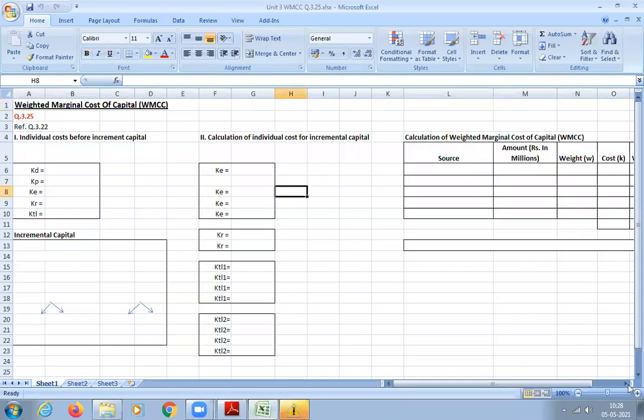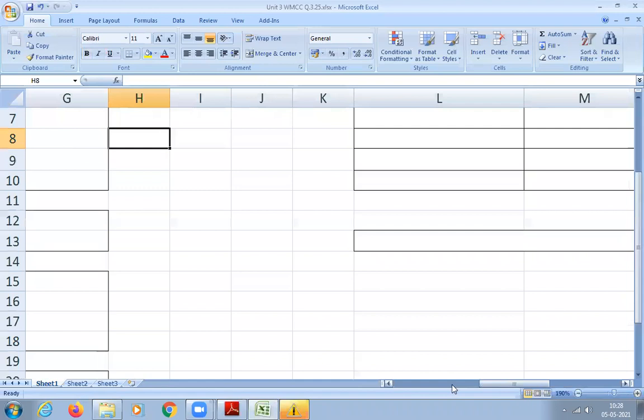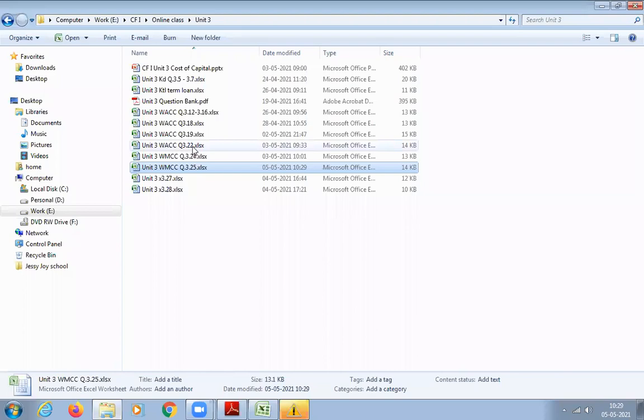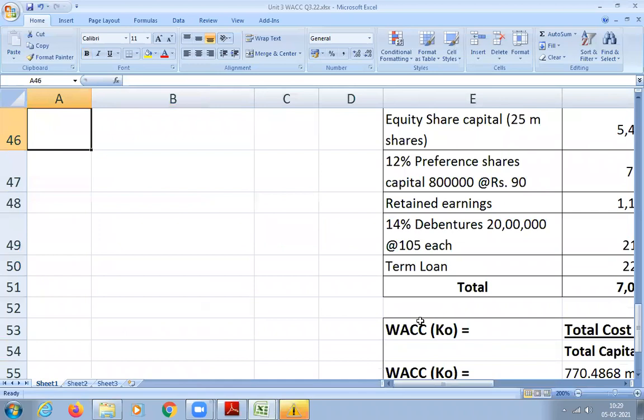So this is your solution sheet for question number 3.25, that is the weighted marginal cost of capital. The reference question number is 3.22. What is the first thing you have to do? First, we have to calculate the individual costs before increment. We have already done that calculation, so I am not doing it again. I will open that sheet where we calculated the cost of equity, debt, everything.